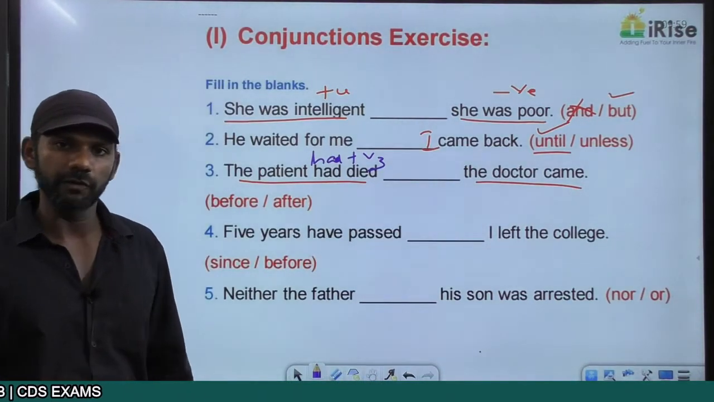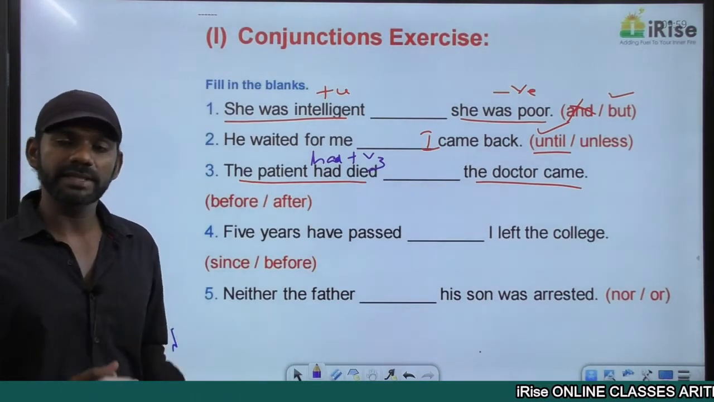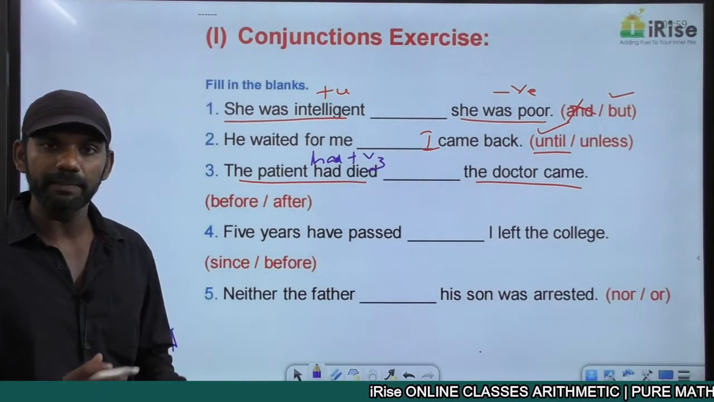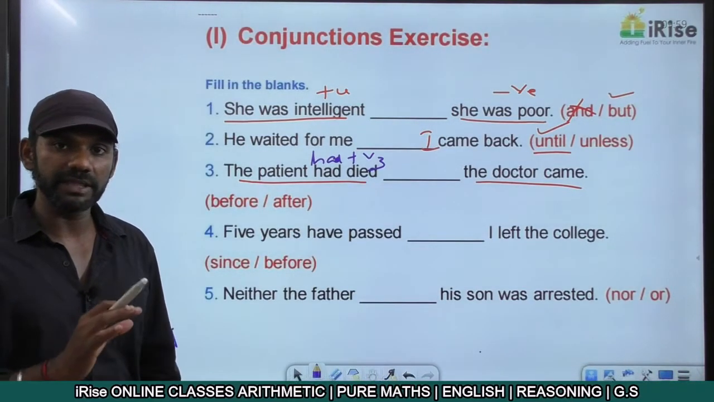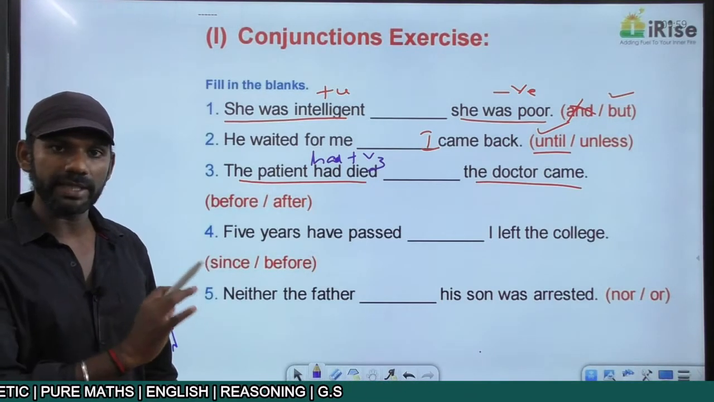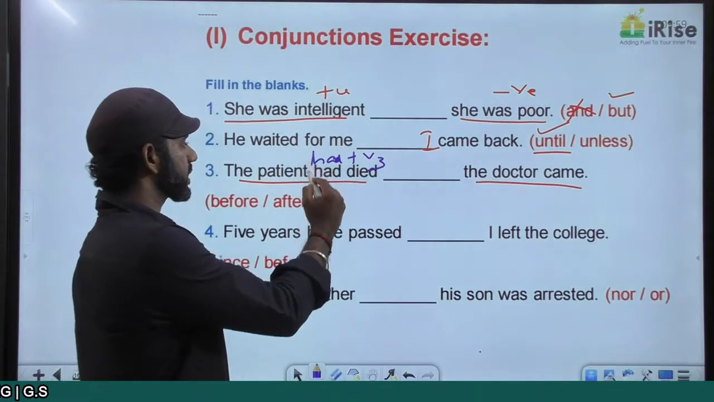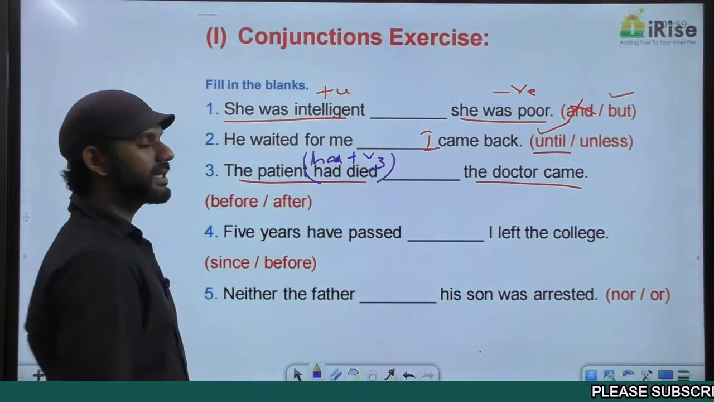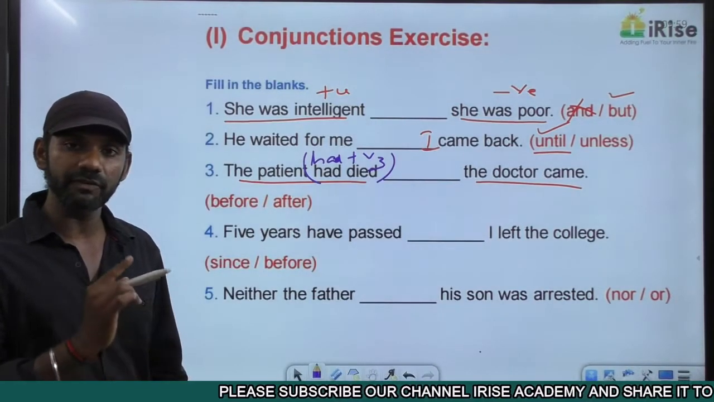When to use past perfect? When there are two actions in the past tense and only if there is a time difference, time gap between the two actions, the action that is completed first must be in the past perfect tense. So in this sentence we have two actions in the past tense and one action is in the past perfect tense. The patient had died is in the past perfect tense. So this must be the action completed first.